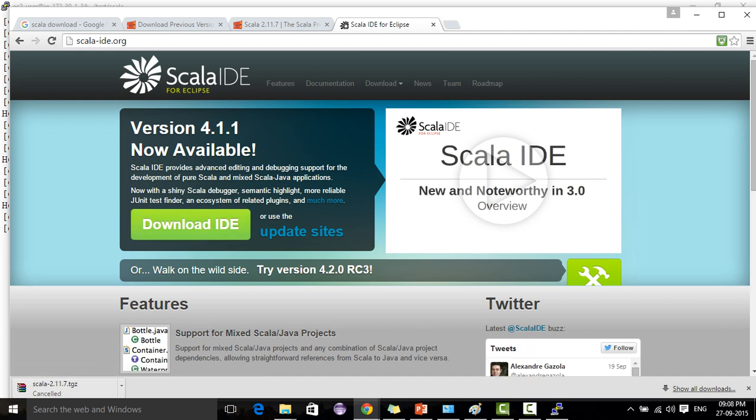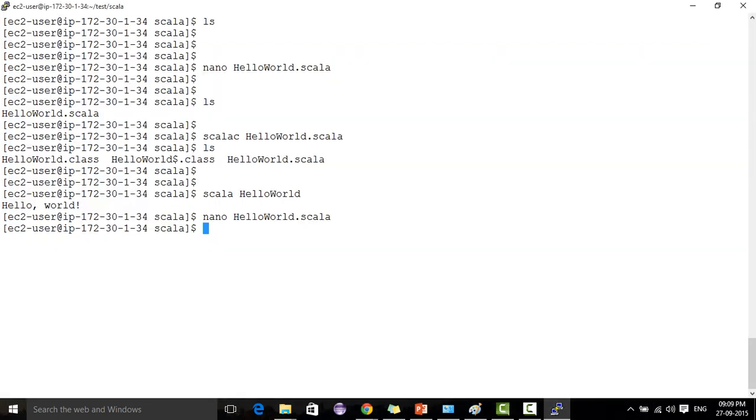And if you don't want to download this, there is also a Scala plugin available for Eclipse that you can add to an already existing Eclipse. That will also work. If you are handy with NetBeans, you can use the Scala plugin for NetBeans. So we have multiple options: you can either execute from the command line, or you can use an IDE for the program execution.